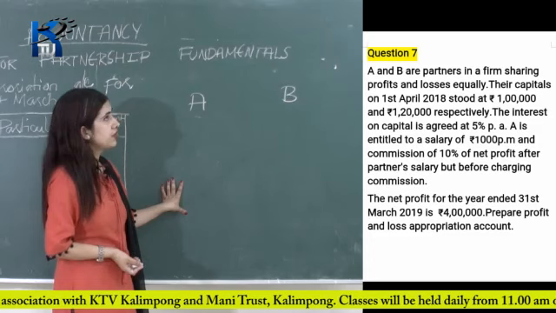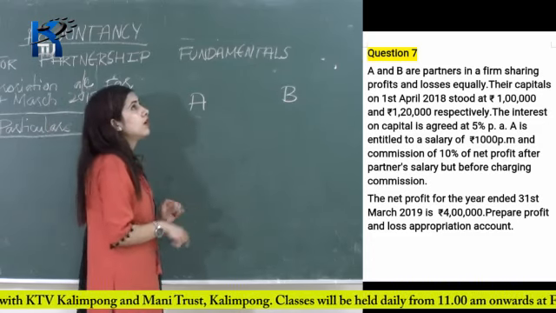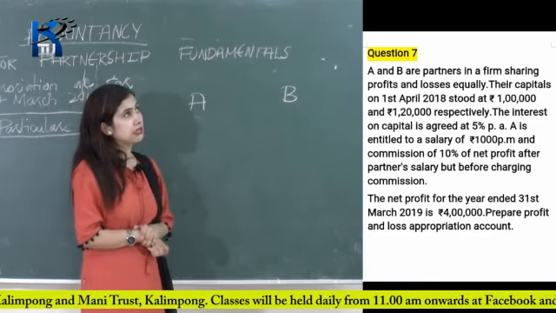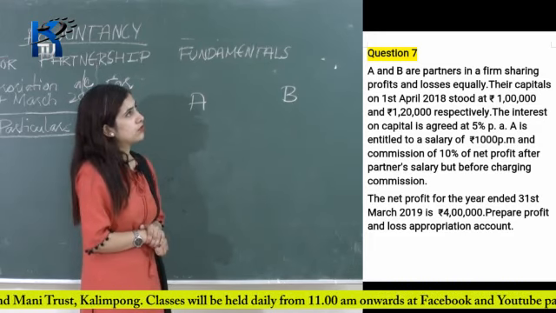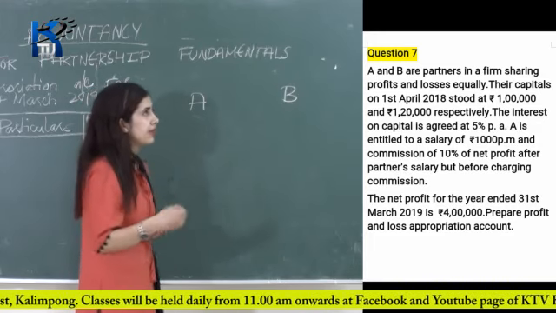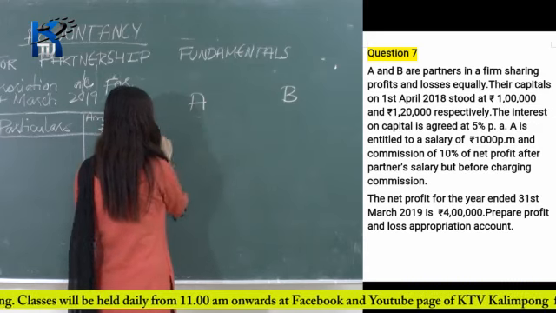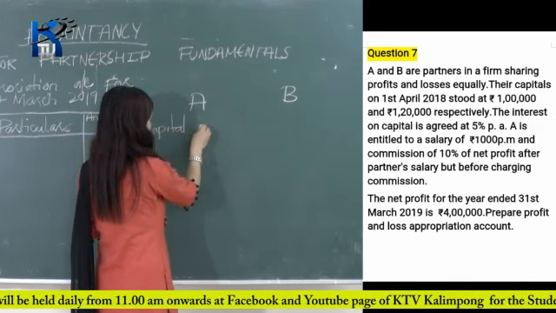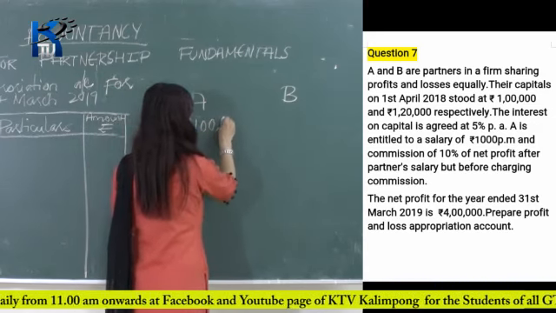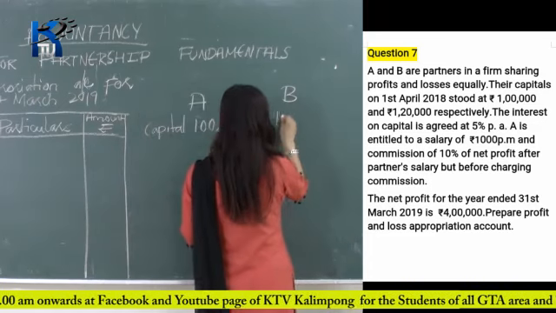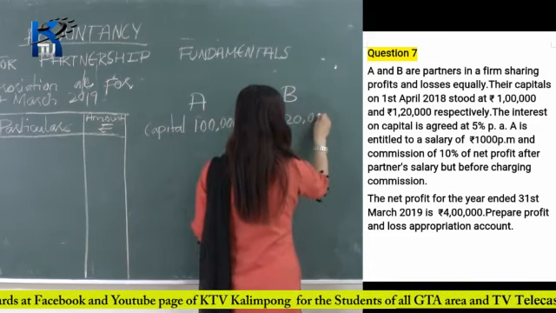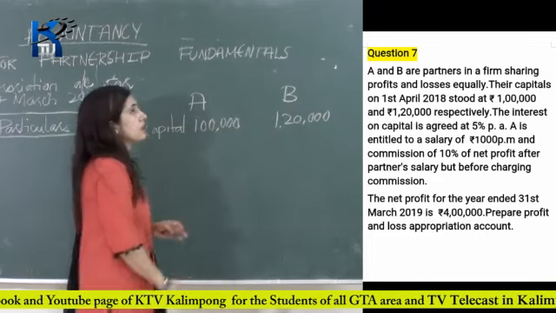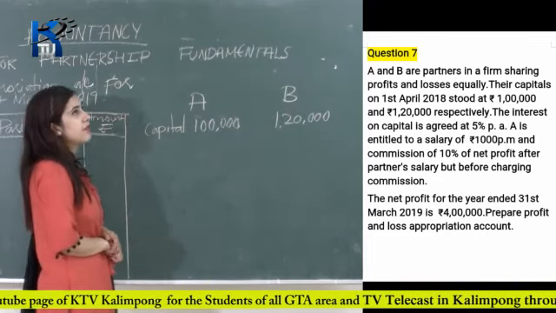Then after that, on 1st of April 2018, the capital stood at rupees 1 lakh and 1,20,000 respectively. So let's write the capital of A and B. Capital of A is 1 lakh and capital of B is 1,20,000. After that, the interest on capital is agreed at 5% per annum.